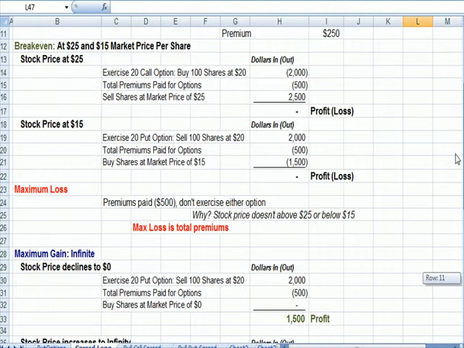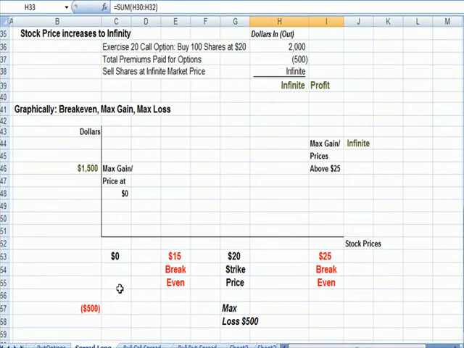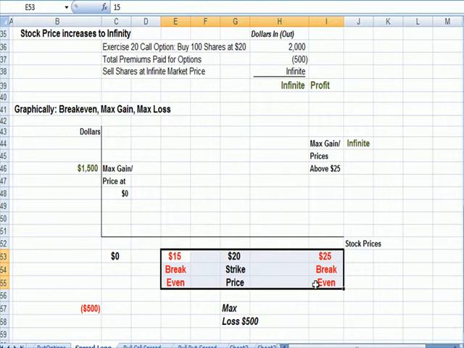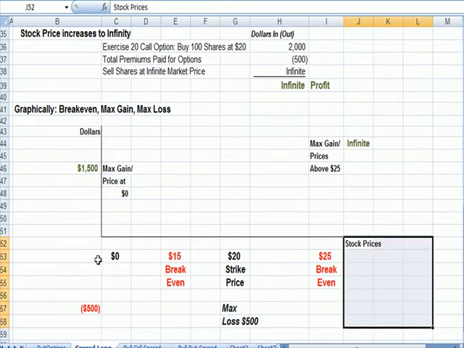And we also did the example right here where we said if the stock price went to 0, we'd have a maximum gain of $1,500. So in this range, in between 15 and 25, we're not going to exercise either option because it doesn't make us any profit, and we're just going to have the loss of our premium. So this option position is betting that we're going to have a price above 25 or below 15.